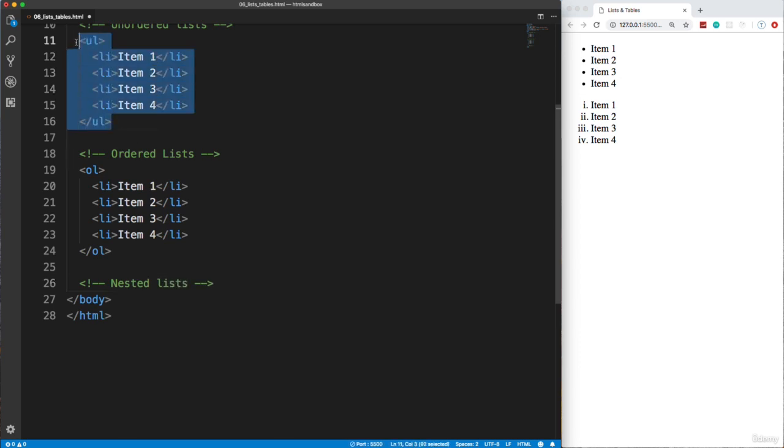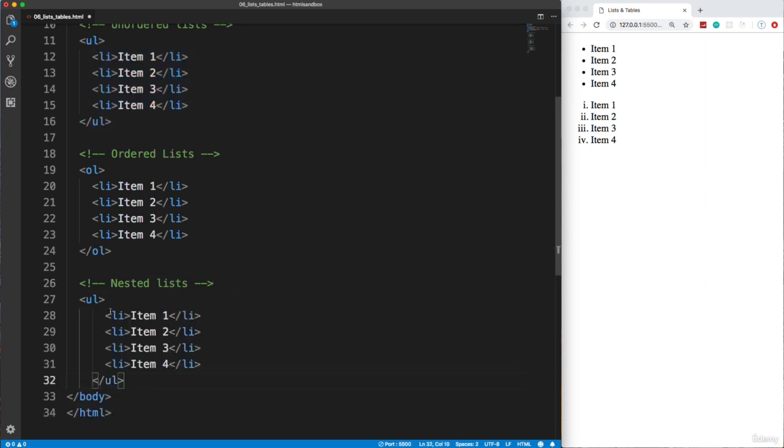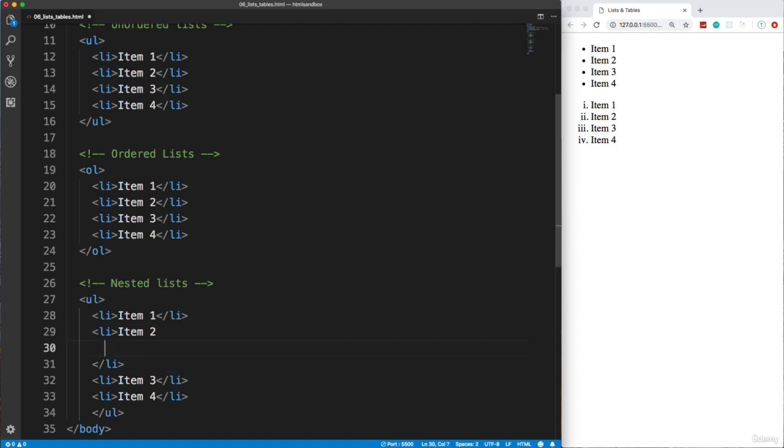So let's actually copy this. I'm going to just Control C, copy this UL here, and Control V will paste that in. And let's say we want to have a list within a list. So inside this LI, this second one, let's get rid of that. Actually, we'll keep that, but next to it, I'm going to go on a new line, and I'm going to put another UL inside here, and let's put a LI, and we'll say nested item 1, okay, and then we'll do nested item 2, and let's save that.